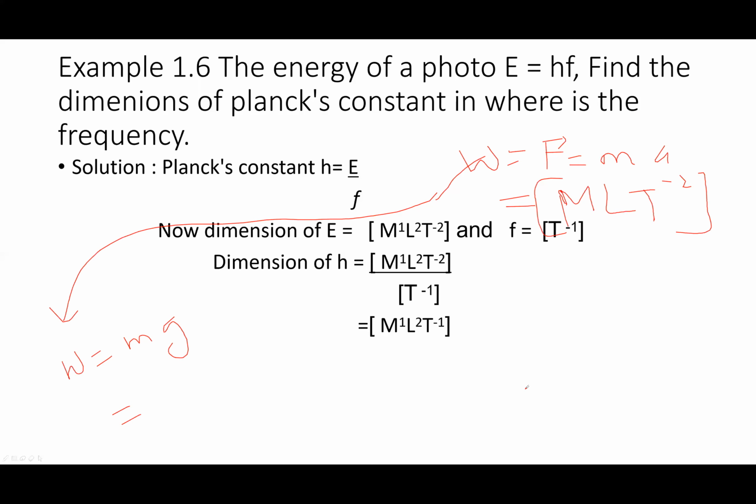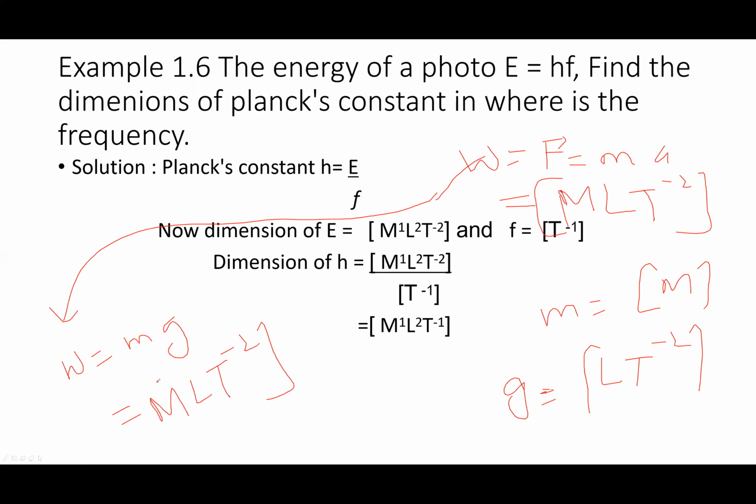Dimension of g is L T minus 2, and dimension of mass is capital M. So M L T minus 2 is the dimension of weight.